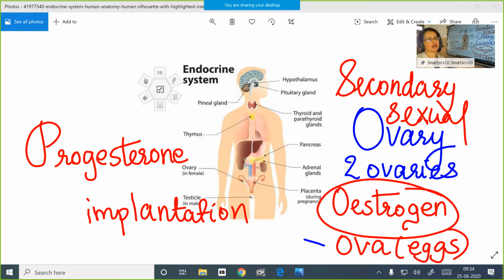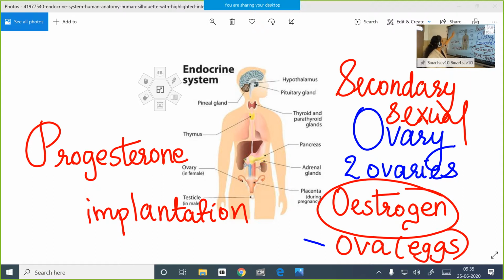So children, maintenance of pregnancy throughout that period is also controlled by the progesterone hormone secreted by the ovaries. So here children, progesterone and estrogen are the hormones secreted by our ovaries, and I hope you understood the secretion of the hormones by the ovaries.